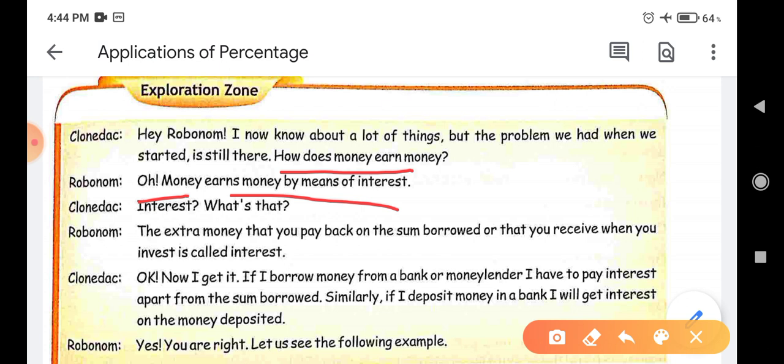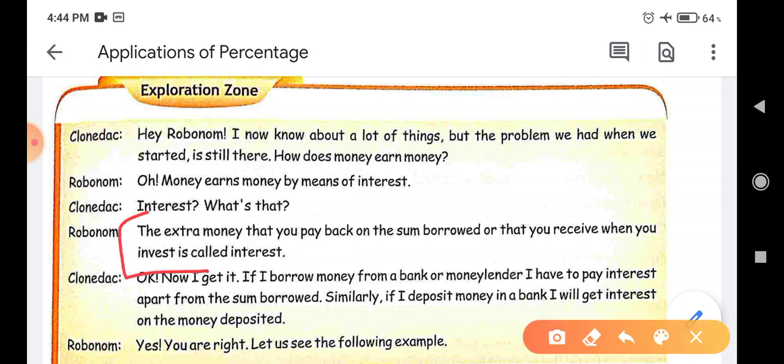Then Clonedek says, "Interest, what is that? What is the meaning of interest?" The extra money that you pay back on the sum borrowed or that you receive when you invest is called interest. This is the meaning of interest.